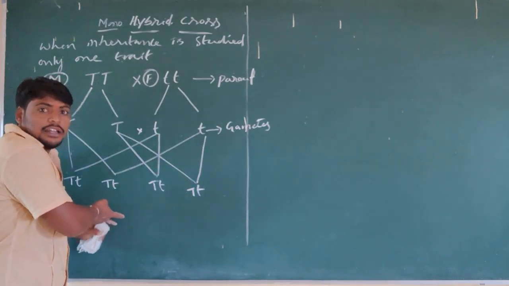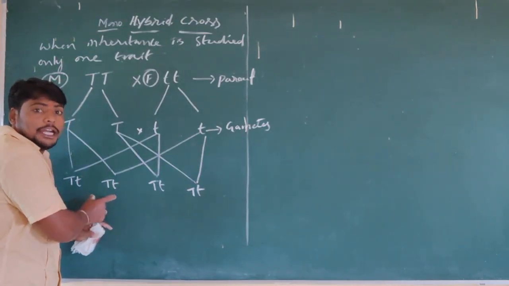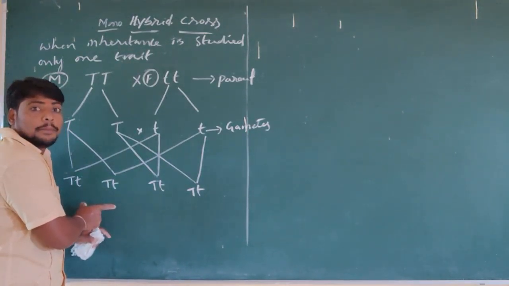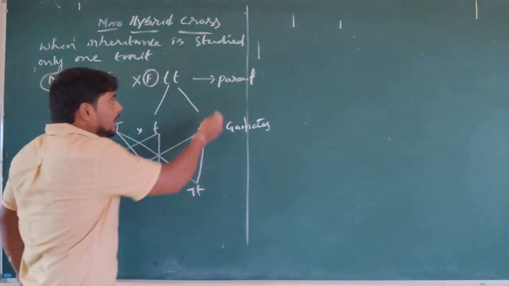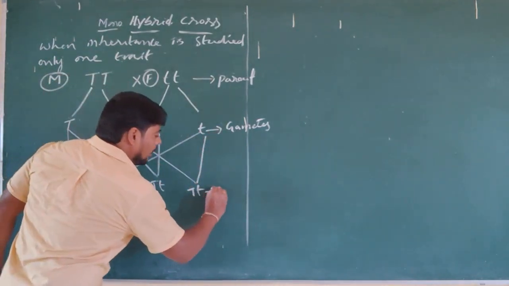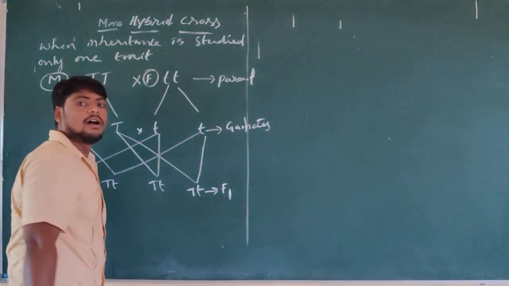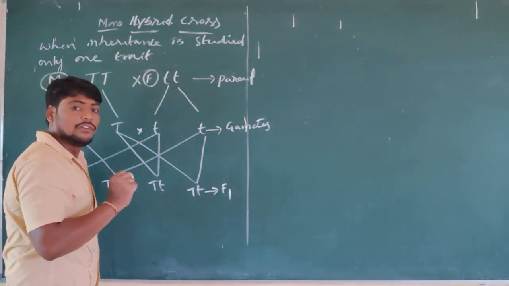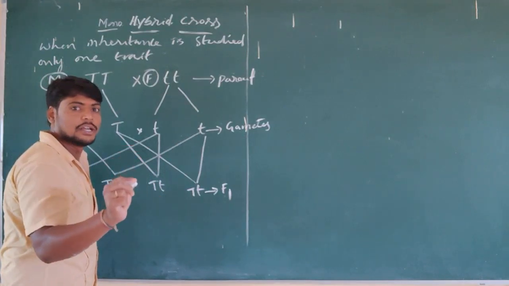They are in which condition now? Heterozygous condition. Now the pair, is it a dominant pair or a recessive pair? It is always the dominant pair. So what is happening here from the parent? The newly formed offspring are called the F1 generation, which is nothing but the first generation, filial generation 1.